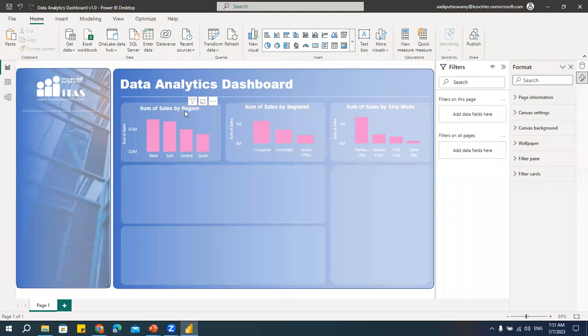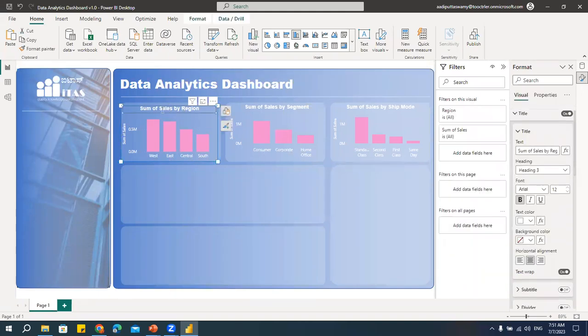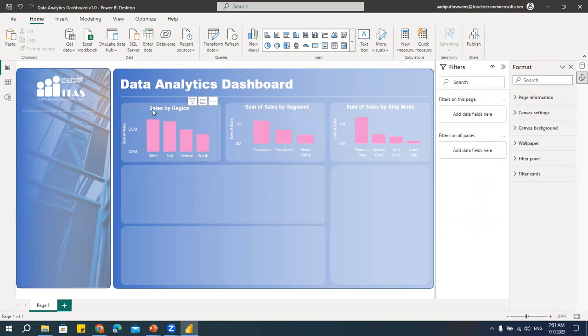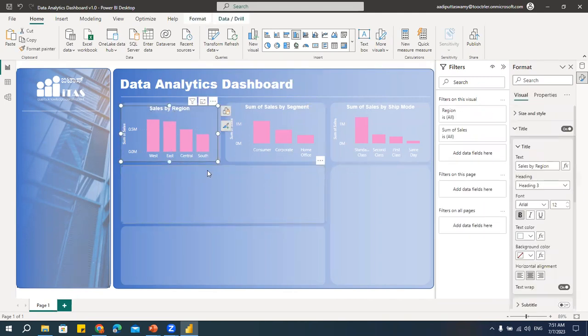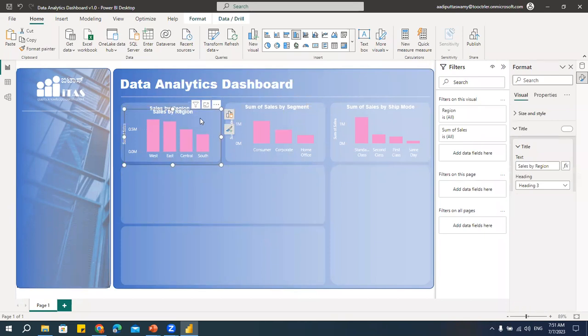Usually what we do is we'll think that we'll go here and try to remove this, we'll try to edit this. I'll tell you, you should not do this in the beginning. I'll tell you what happens. See, now I made it as sales by region. Let me copy this. I'll show you one more chart I'll create.